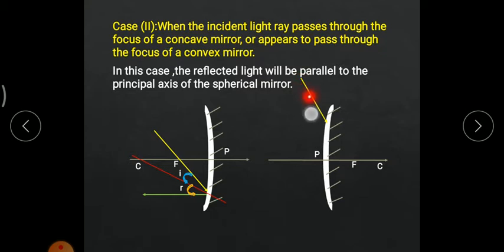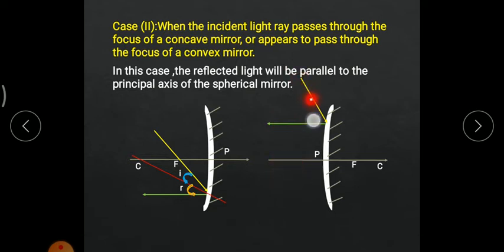So this is the incident light ray, and if I trace the path of the incident light ray, it is appearing to pass through the focus. This statement means that when the incident light ray appears to pass through the focus, the reflected ray, since the mirror is of diverging nature, would be parallel to the principal axis. So the reflected light ray is over here, parallel to the principal axis.